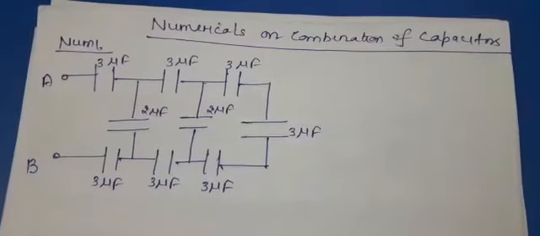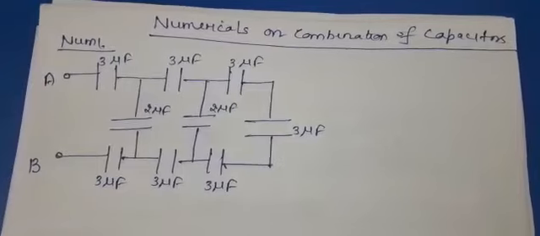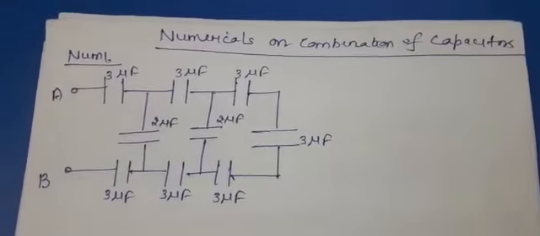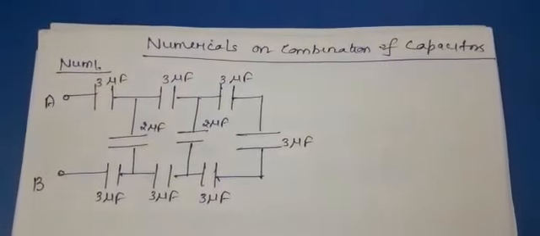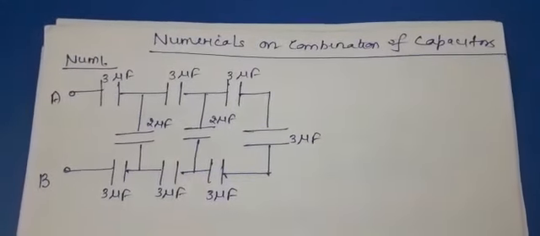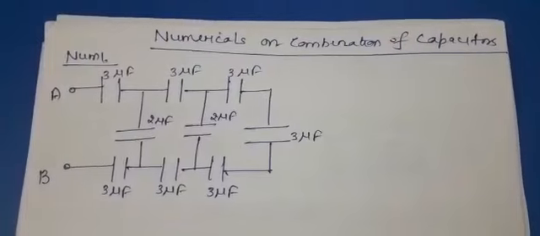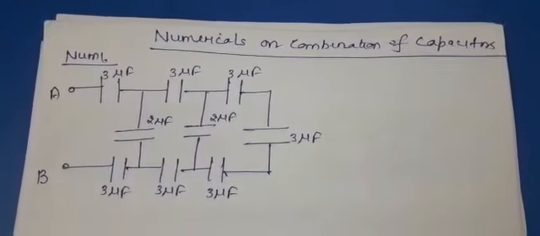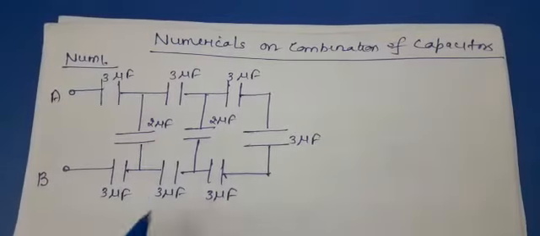Now after the series and parallel combination of capacitors, we will take numericals on combination of capacitors. This will be the combined arrangement for both. You have to identify where we are applying series combination and where we are applying parallel combination. So this is the first numerical.